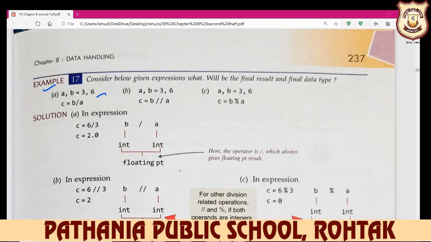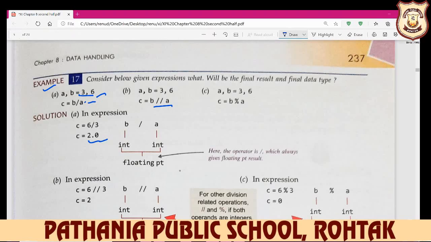And here in example number 17, you can see the arithmetic expression like a comma b is equal to 3 comma 6. And when you write down b divided by a, so b is your 6 and divided by a means here a is your 3. So what is the answer of this? Your 2. So you see both are integer values, so it displays the answer 2.0. But when you write down double divide sign, this means your floor division, and floor division only displays the answer in your integer type. So here your answer is only 2, but here in division your answer is 2.0.